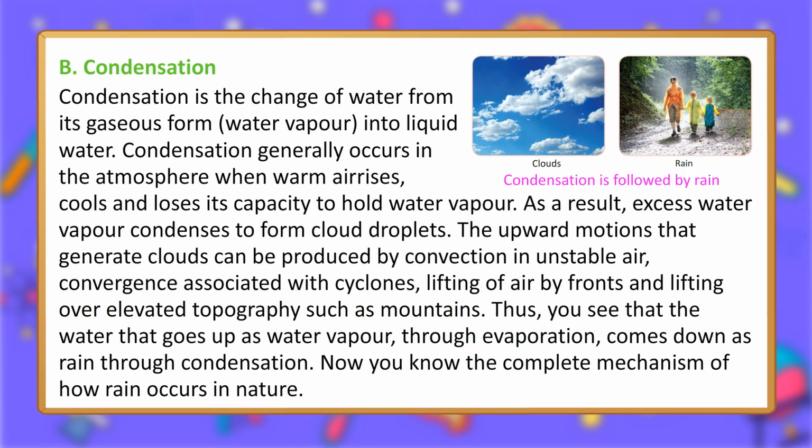The upward motions that generate clouds can be produced by convection in unstable air, convergence associated with cyclones, lifting of air by fronts and lifting over elevated topography such as mountains. Thus, you see that the water that goes up as water vapor, through evaporation, comes down as rain through condensation. Now you know the complete mechanism of how rain occurs in nature. Condensation is followed by rain. Clouds. Rain.